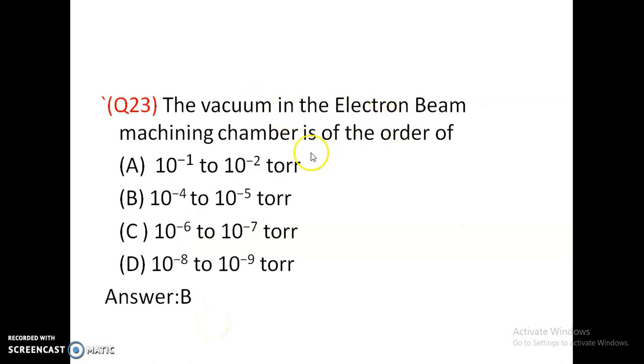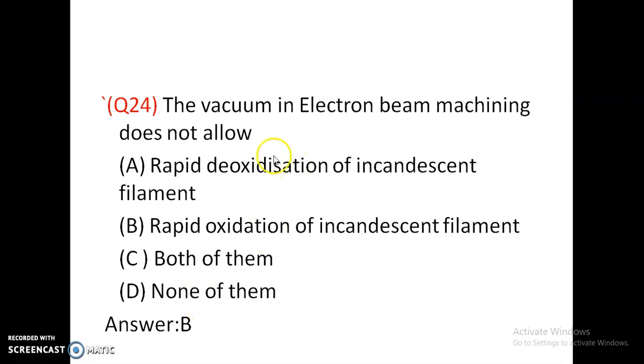The vacuum in the electron beam machining chamber is of the order of 10 power minus 1 to 10 power minus 2 torr, 10 power minus 4 to 10 power minus 5 torr, 10 power minus 6 to 10 power minus 7 torr, or 10 power minus 8 to 10 power minus 9 torr. Option B is correct. The vacuum in electron beam welding does not allow rapid oxidation of the incandescent filament. So option B is correct.